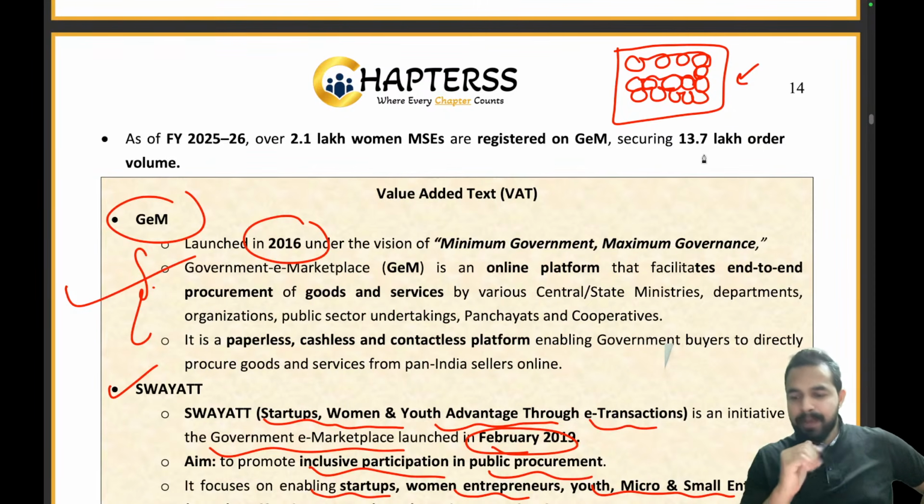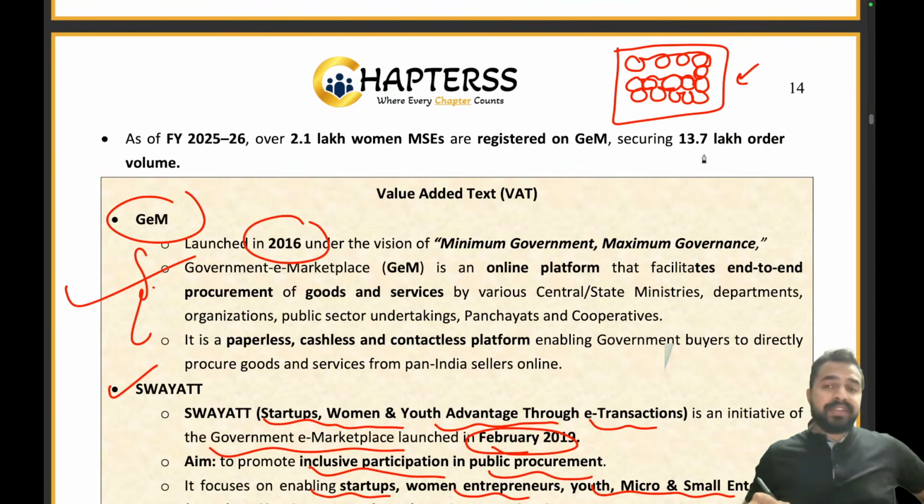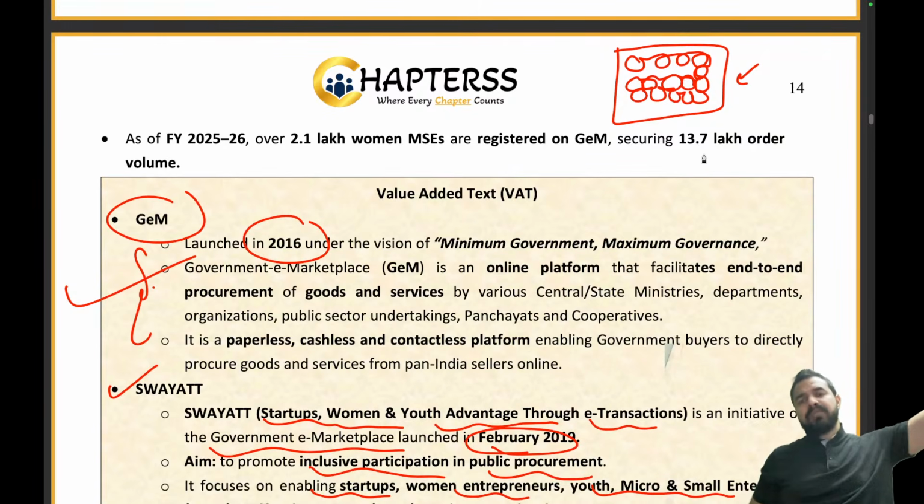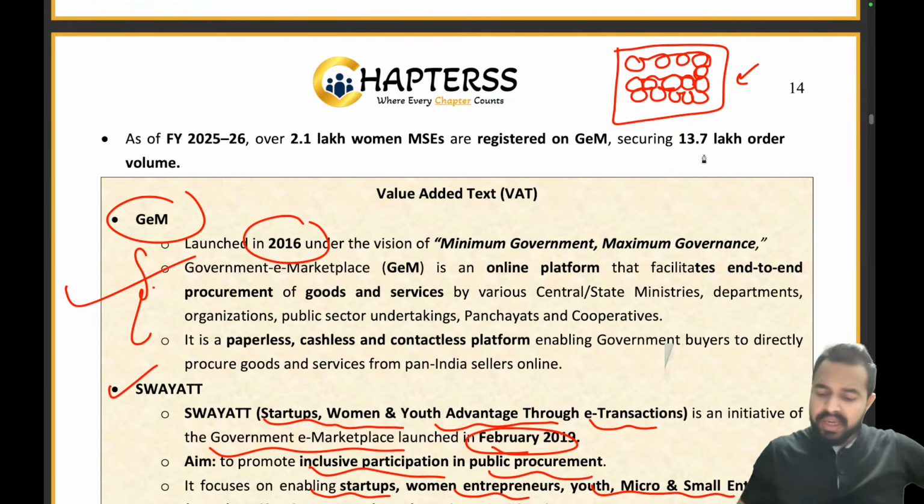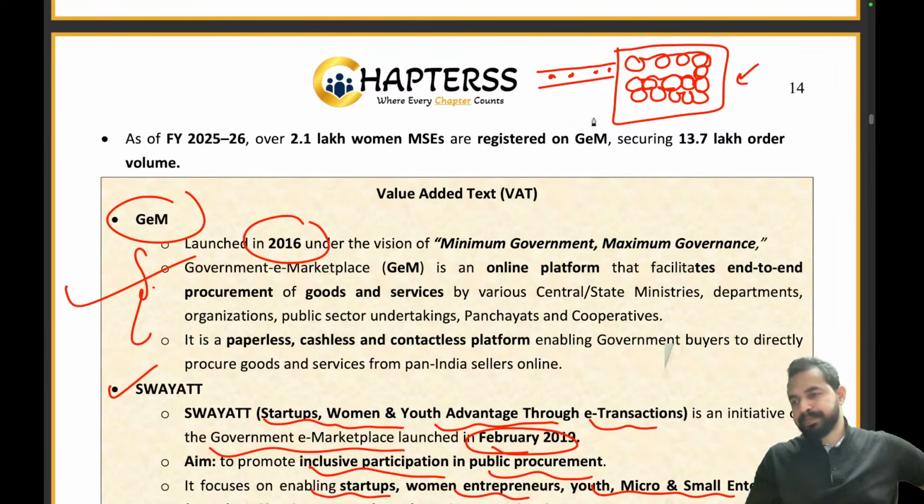So what happens is, the government says, okay, you are not able to go to that mall, don't worry about it. Let me tell the mall that you must have a backdoor entry, right, from where these small sellers can find some spaces inside that mall.